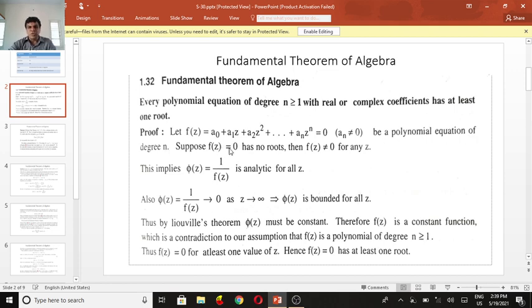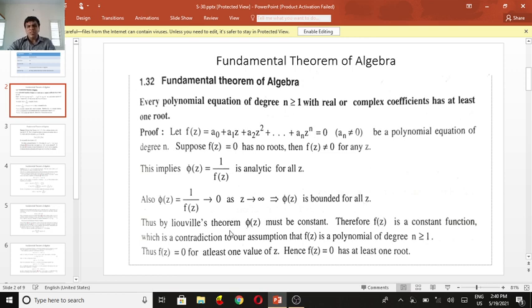Suppose f of z equal to 0 has no roots. Then we assume f of z not equal to 0 for any z. This implies if we denote the reciprocal of that function, phi of z equal to 1 by f of z, it is analytic for all z. Also, phi of z equal to 1 by f of z tends to 0 as z tends to infinity. This implies phi of z is bounded for all z.